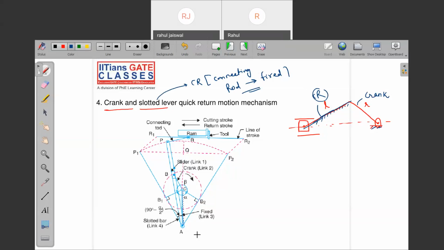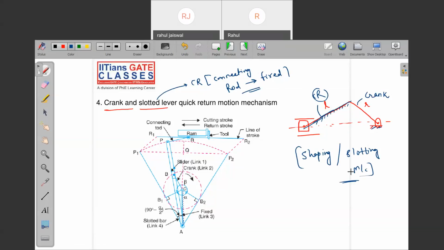What is the purpose of the crank and slotted lever mechanism? To cut material from the surface. Yes or no? In the machine tool laboratory, what have you seen? Any machine where we have used this crank and slotted lever mechanism or other mechanism like the Whitworth quick return motion mechanism? Shaping and slotting machine. Yes, yes. Milling machine also we use. Press machine also.